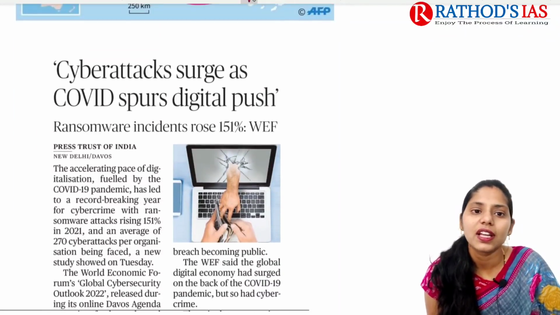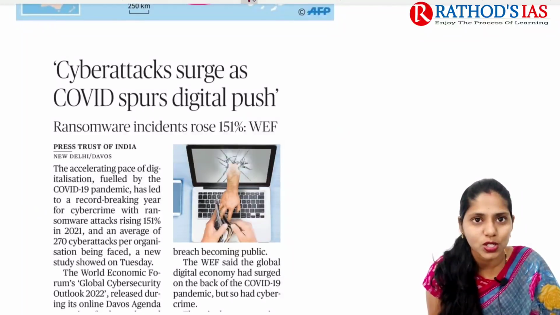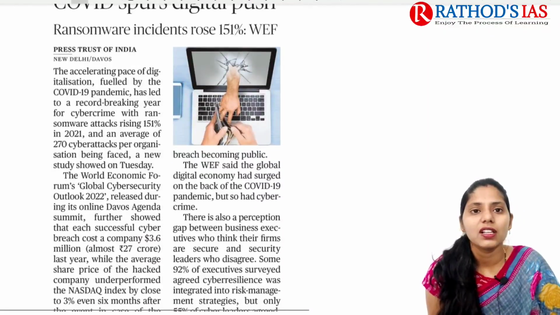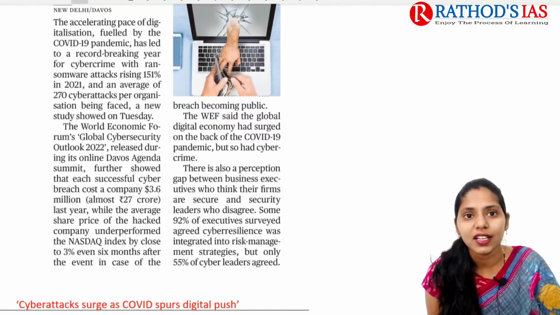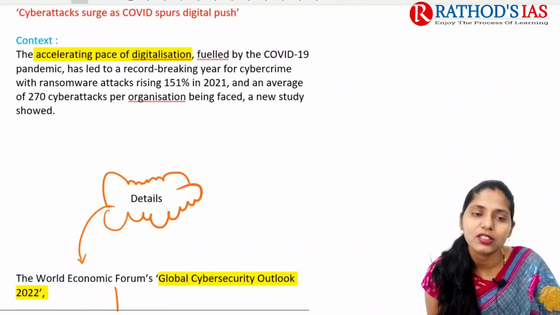And now let us see the next topic, which is regarding cyber attacks. So cyber attacks had increased in 2021. This is the report which is mainly talking about it. This article is very important, and you can note the data regarding this increase in cyber attacks because it might be your mains question.